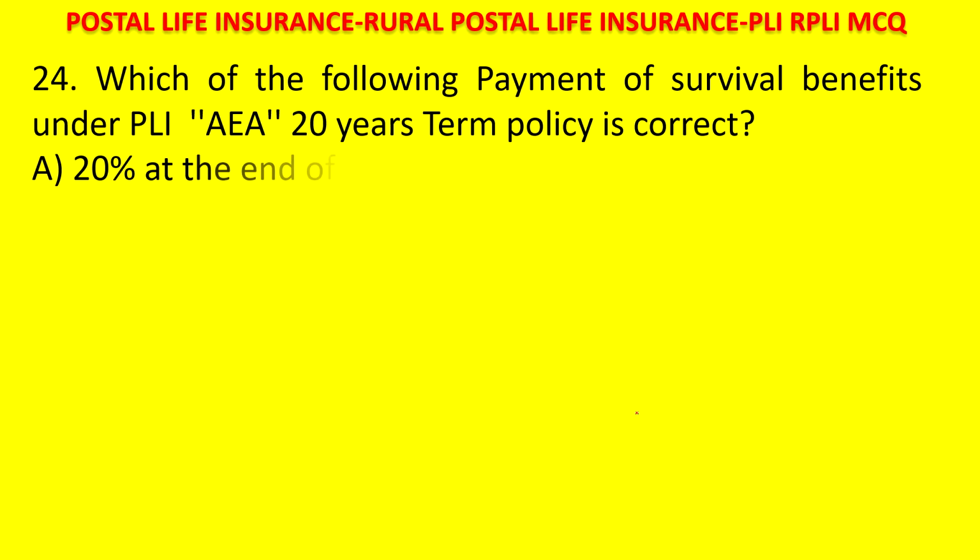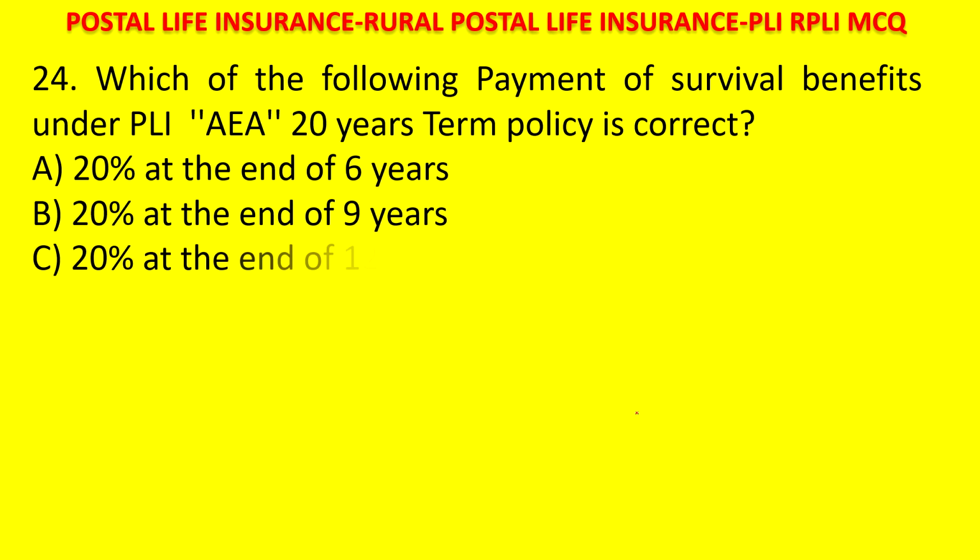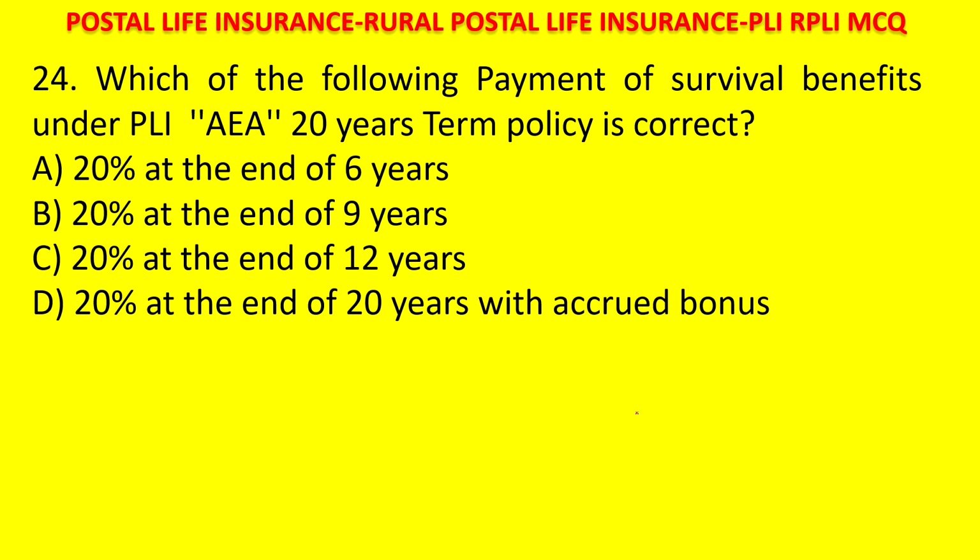Next, which of the following payments of survival benefits under PLI AEA 20 years term policy is correct? 20% at the end of the 6 years, 20% at the end of the 9 years, 20% at the end of the 12 years, 20% at the end of the 20 years with the accrued bonus. Your time starts now. Please post your answer in the comment section.